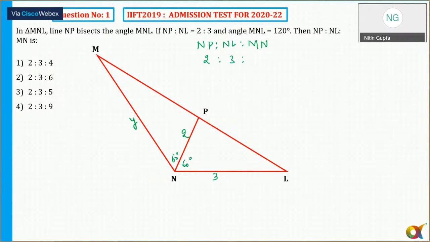Whenever we see an angle bisector, three things usually strike our mind. One of the things is, can I apply the angle bisector theorem? But if I say y is to 3, so y into k and this is equal to 3 into k, it might be complicated. Then we can find the length of NP by using another theorem related to the angle bisector. And the third thing which we have done in the past in a lot of questions is the area of the two triangles. So I can say that the area of the complete triangle MNL is equal to the area of triangle MNP plus the area of triangle PNL.